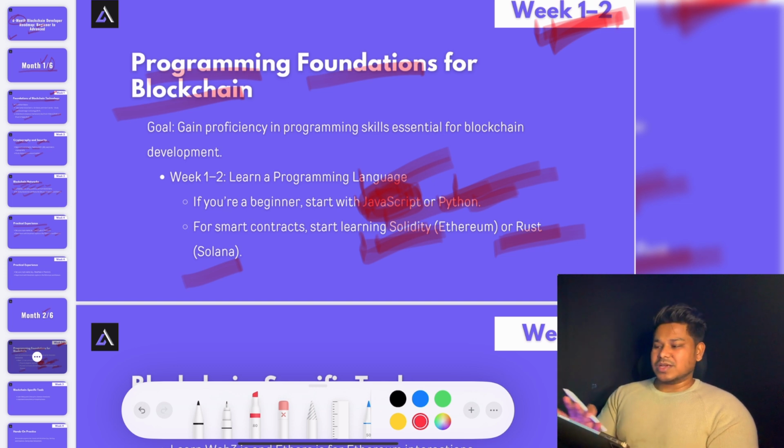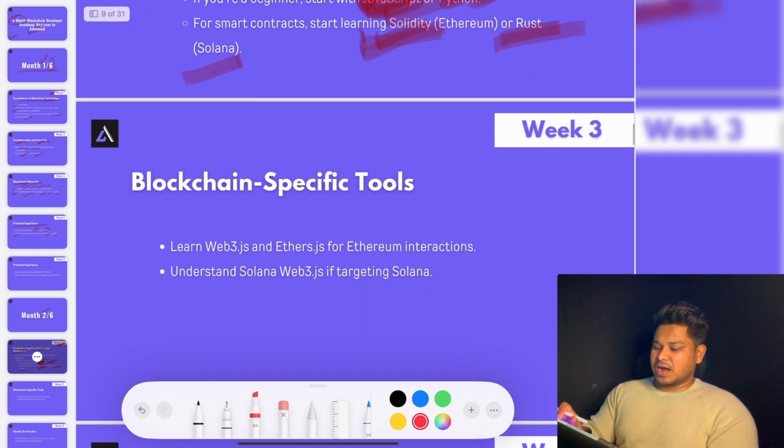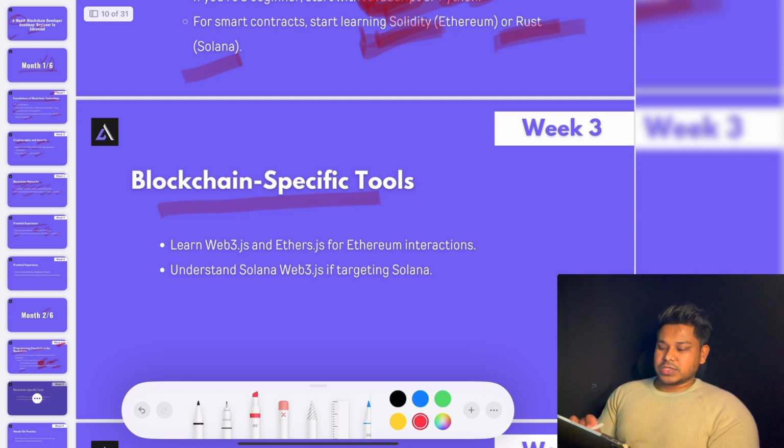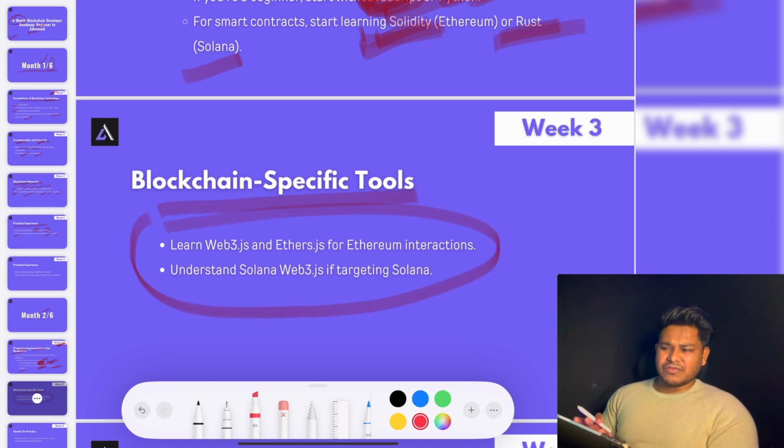That's what you have to do in the 2 weeks. Once you're done with that, after that you have to move to the tools. Right now we have multiple tools, multiple frameworks. And these are some common and popular frameworks which you will find, which you're going to use when you go to build an app. Like we have Web3.js, Ethers.js, EVM compatible chains like Ethereum, Polygon, and Solana.